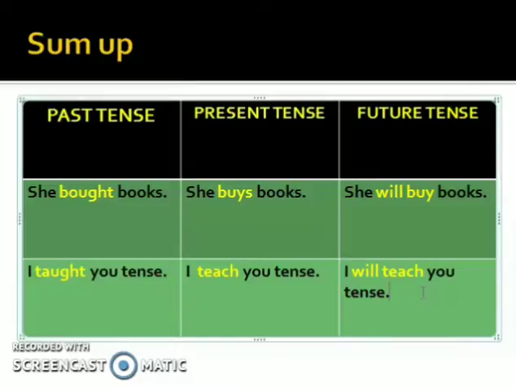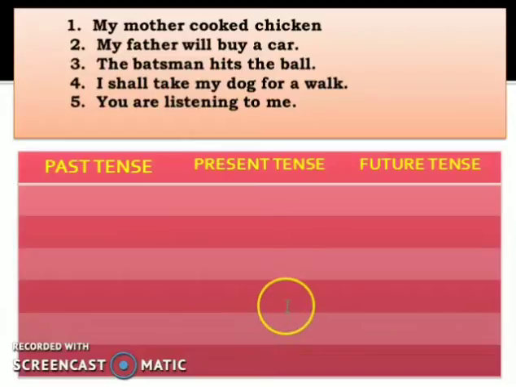Now, let's do the worksheet with me in this video only. In this page, I have written 5 sentences and I have made one table: past tense, present tense and future tense. You have to put the sentences in the proper box. If you think this is past tense, put the sentence in the box of the past tense. If present, put it in the present tense. The same thing you have to do for the future tense also.